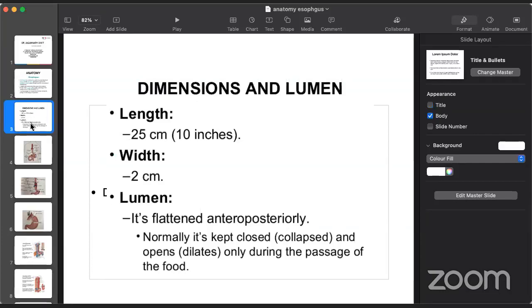Dimensions of the esophagus: it is a 25 centimeter tube, almost 10 inches. Width is 2 centimeters. The lumen is flattened anteroposteriorly, and normally it is kept closed because of the sphincters at the cricopharynx and the gastroesophageal junction. These sphincters relax during the act of deglutition. Otherwise, it is a collapsed structure.